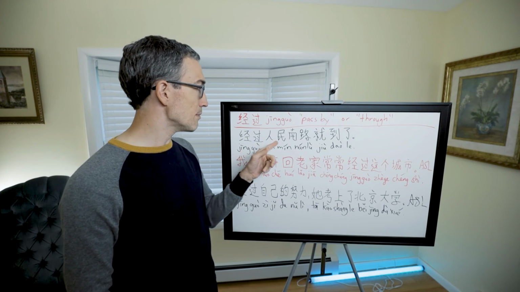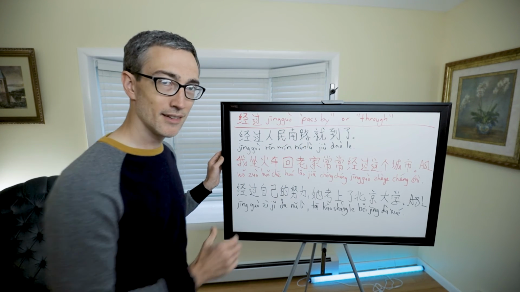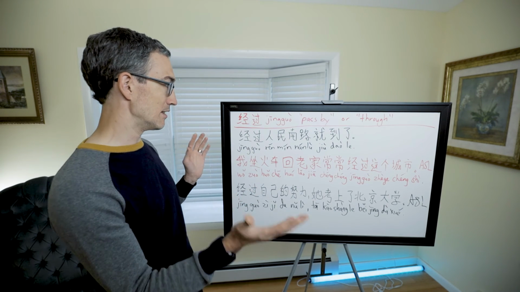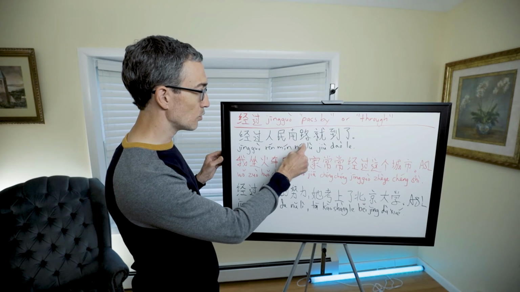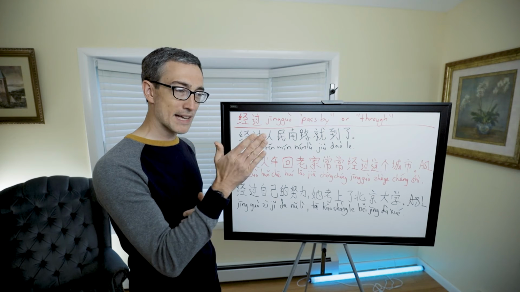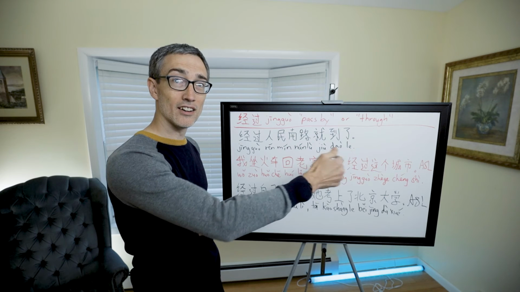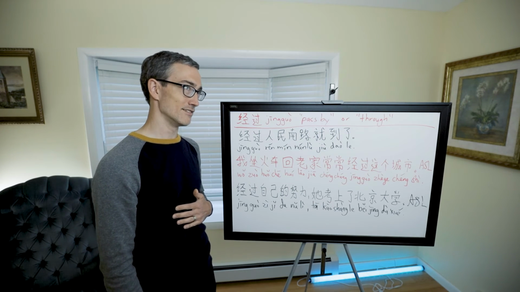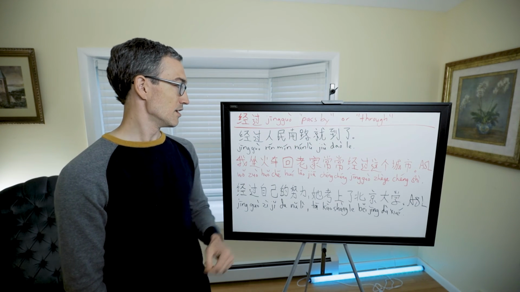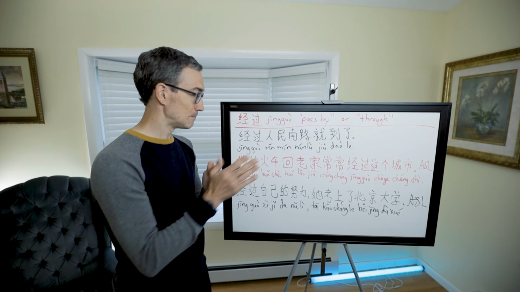So 经过人民南路, this means the People's South Road. This is a common name, similar to Park Ave, which might be in different cities. 经过人民南路就到了. This would be giving someone directions, saying that when you pass by this road, you'll have arrived right there. That sounds very awkward, but basically means that you'll see it once you pass by this road. You might not be on this road, but you're passing by it.